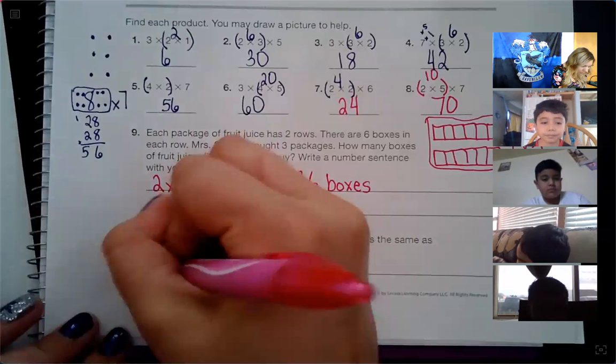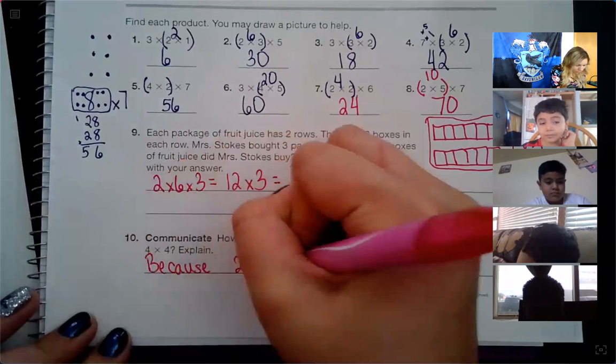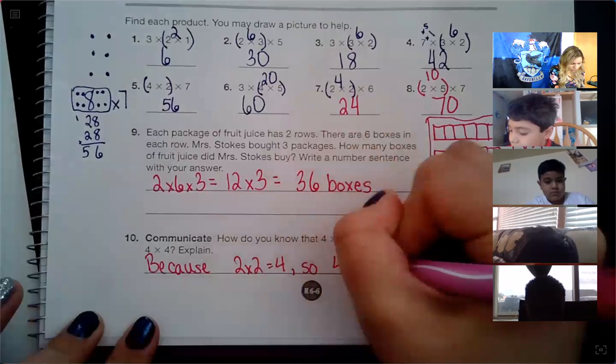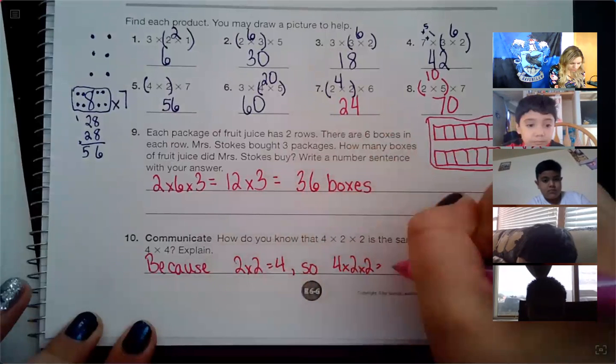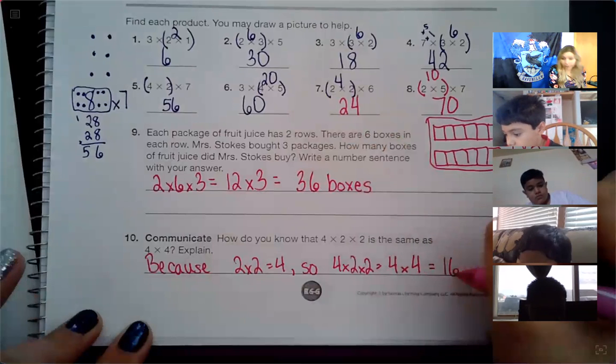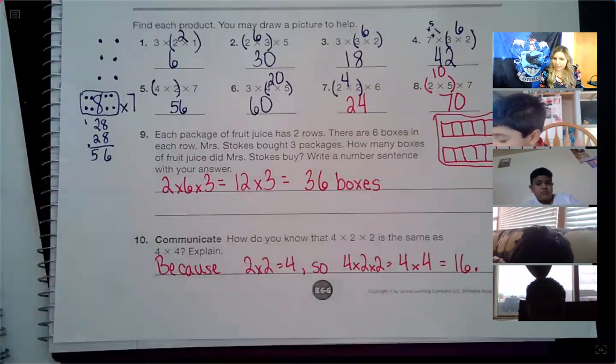Because 2 times 2 equals 4. So 4 times 2 times 2 equals 4 times 4 equals 16. It's a lot of equal signs. But absolutely, see how easy it is?